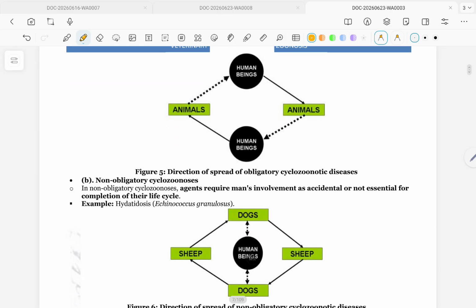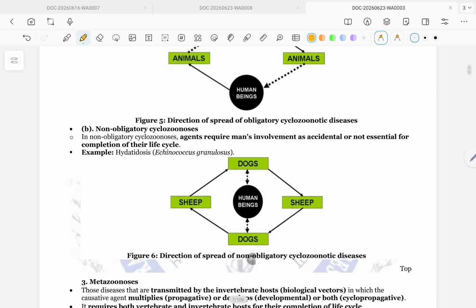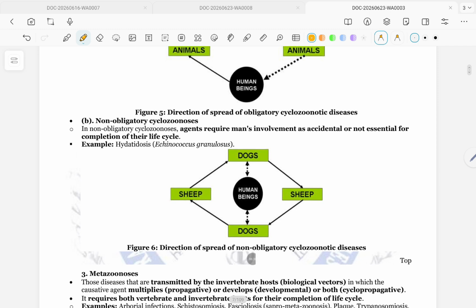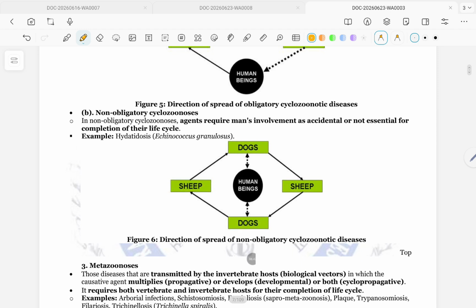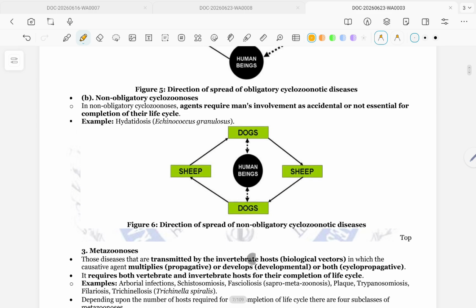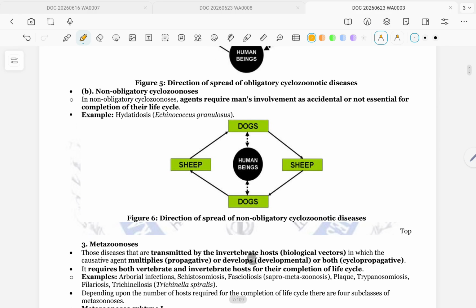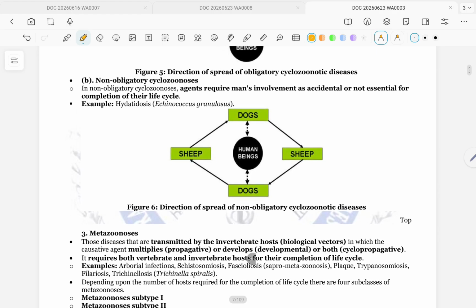Non-obligatory cyclozoonosis: the agent requires man's involvement only as accidental or non-essential for completion of its life cycle. Example: hydatidosis, Echinococcus granulosus.